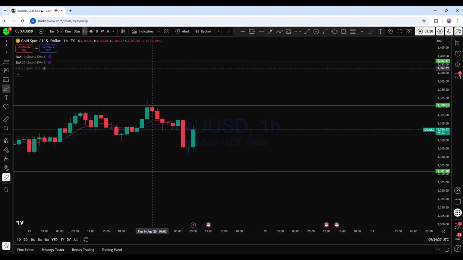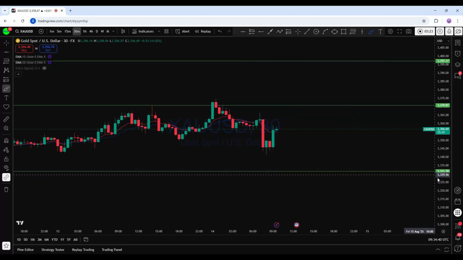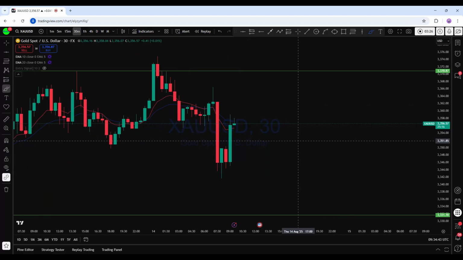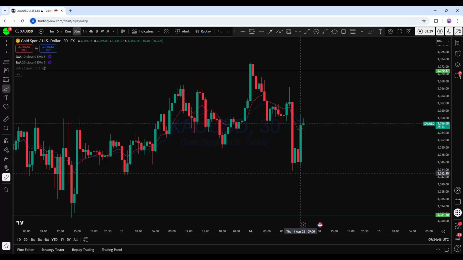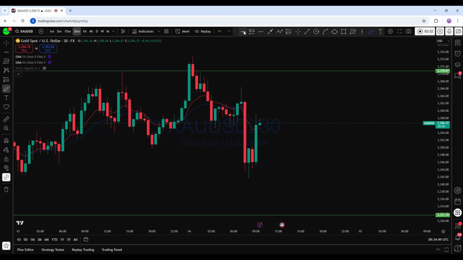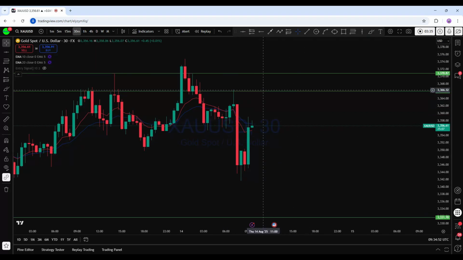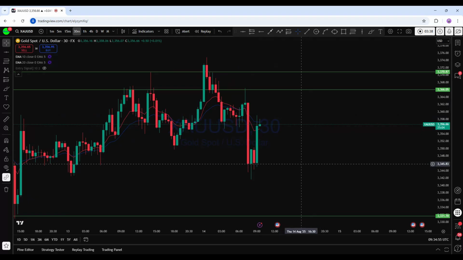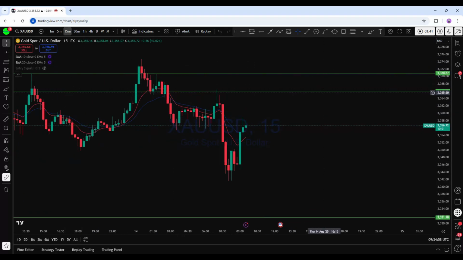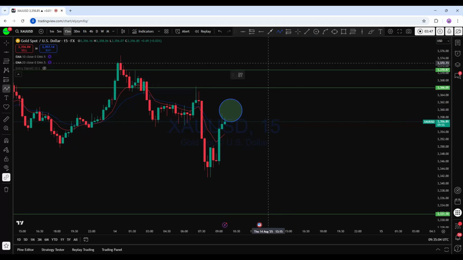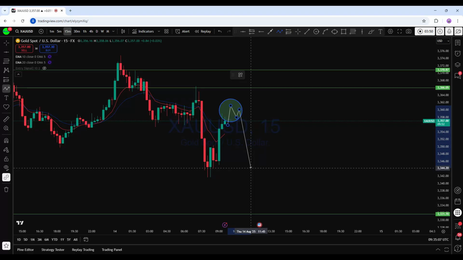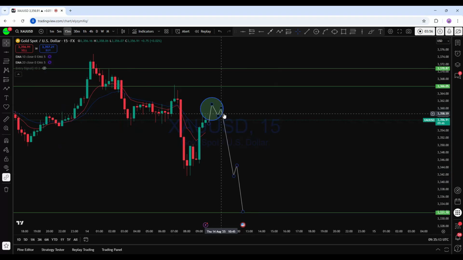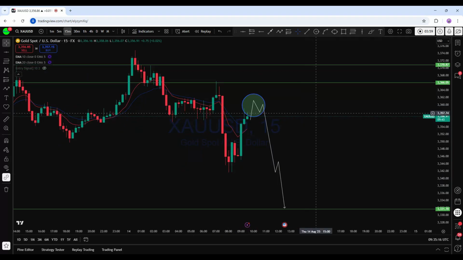Looking at the lower time frame, the 30 minutes perspective on gold, we can see the price has bounced back to the upside from this daily support level, expecting this market potentially to continue to trend to the upside and then drop back again to this support level. Lower time frame price action is on a pullback, expecting XAUUSD potentially to bounce back up and drop again for another potential drop to this long-term support level. Therefore, any bearish price action here on XAUUSD can give us a potential selling opportunity in this market.